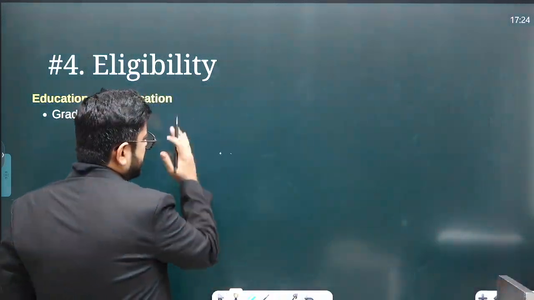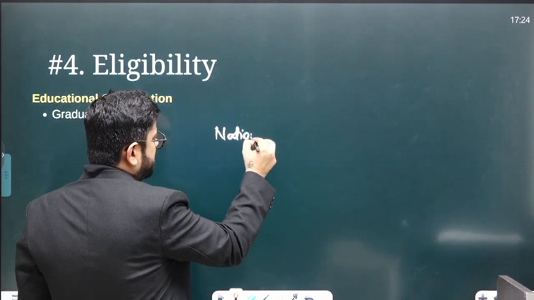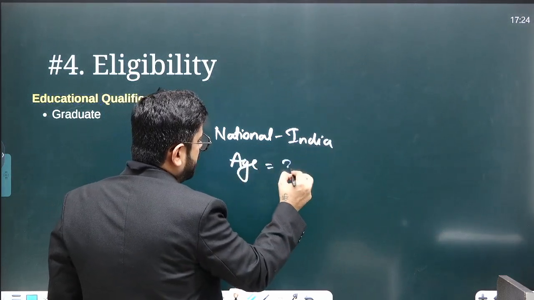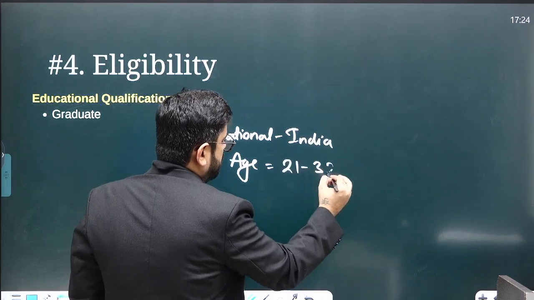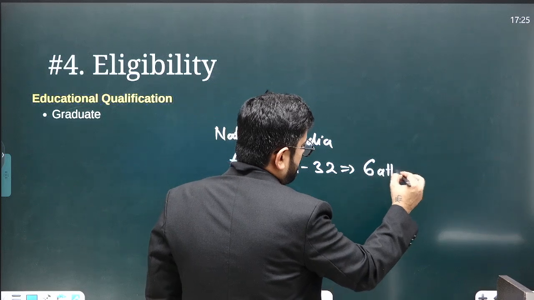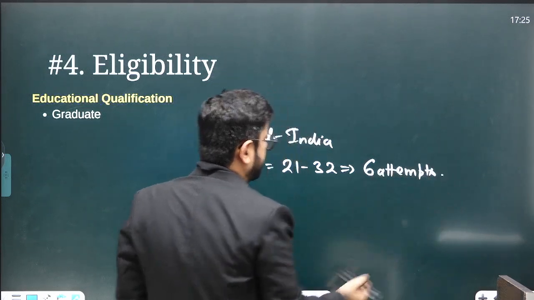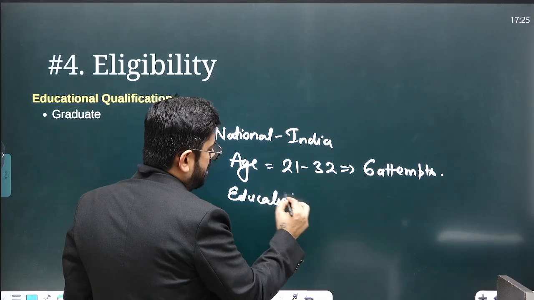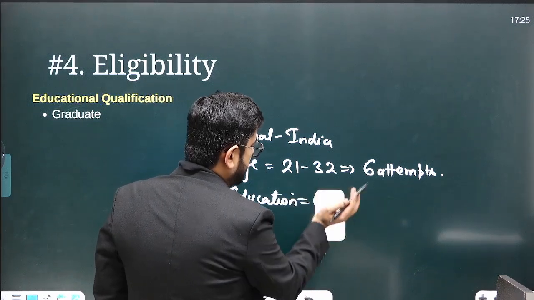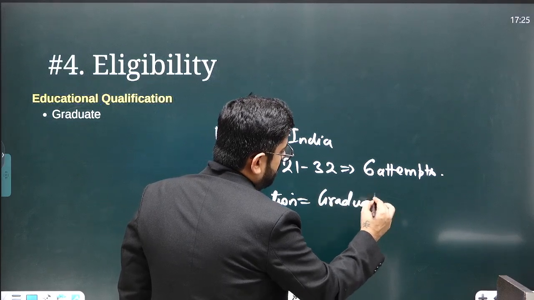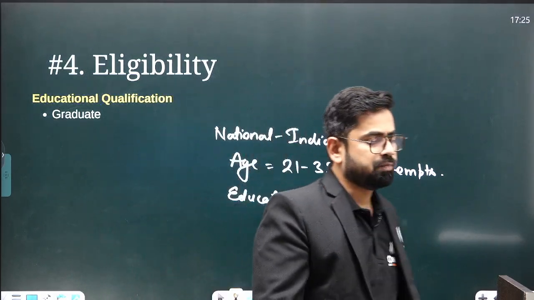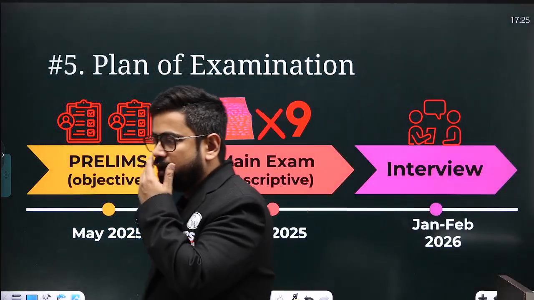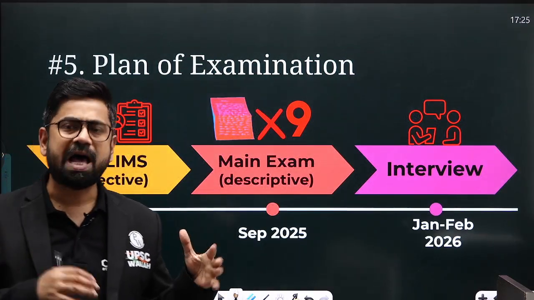And so age, as I said, nationality, general is Indian, so this is basic. Second, age is 21 to 32, 6 attempts, and relaxation depends upon the category. Plus education only graduation, right? You only have to be a graduate, that's it. Yeah, so this was all about eligibility. Now let's come to the core part of the discussion, which is plan of the examination, right?